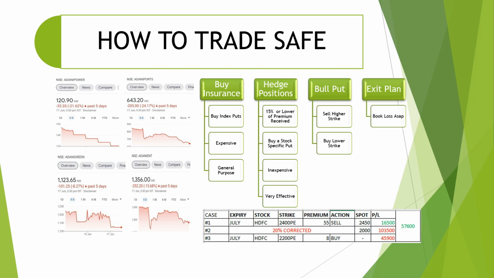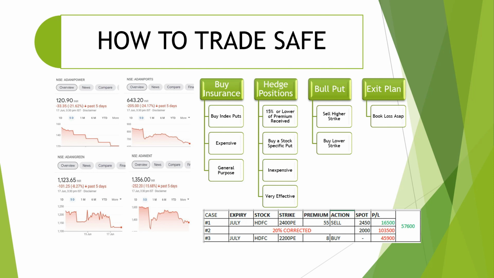Okay, let's take one scenario example in HDFC stock. Expiry is July, HDFC, strike is, let's say, 2400 PE, which you sold at 55 rupees. When spot was 2450 rupees, maximum profit is 16,500. Let's assume scenario 1, the stock didn't fall below 2400, you get a premium of 16,500. That is fine.